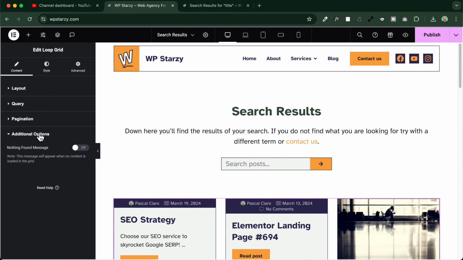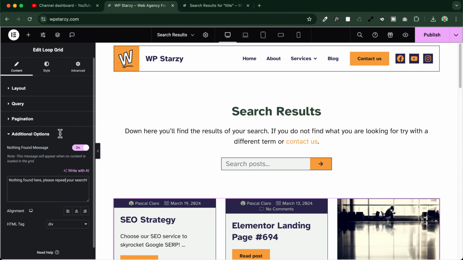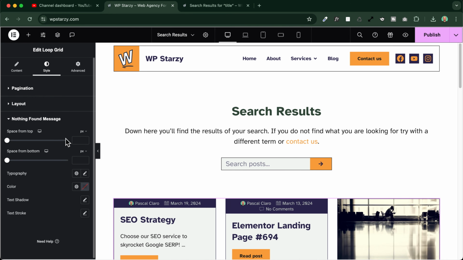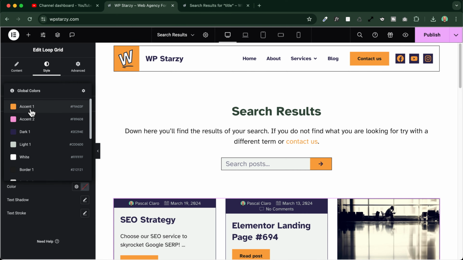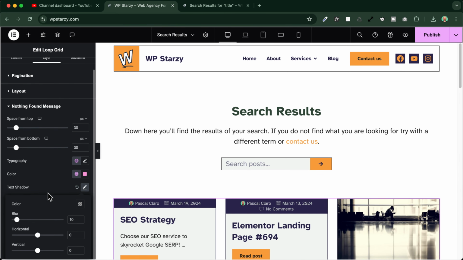And into the additional options tab, we can add a nothing found message. I will customize this message right now. Okay. I've written here, nothing found here, please repeat your search. Okay. And I can align this to the center. I can go to the style tab and change the nothing found message style. And for example, I can add some spacing to the top and to the bottom right here. I can even change the typography and can make it visible. I can change the color and make it more visible. Okay, I can add also a text shadow if I want, maybe like this.